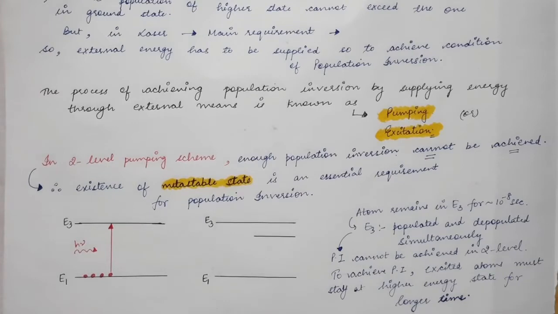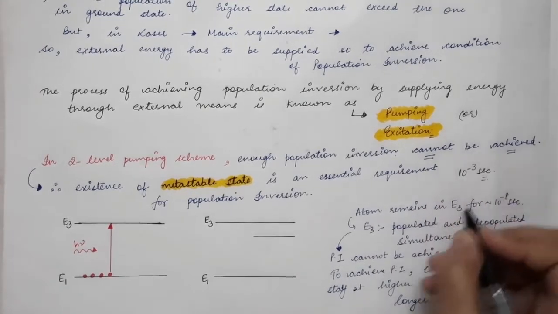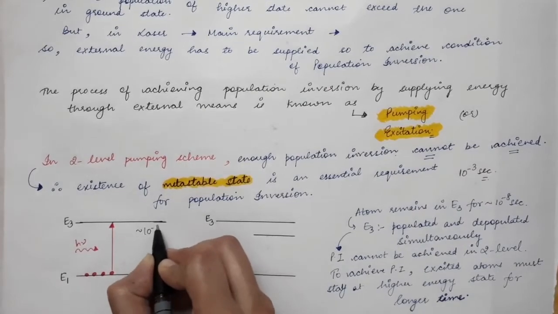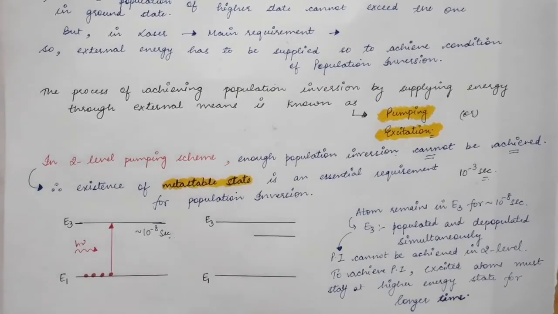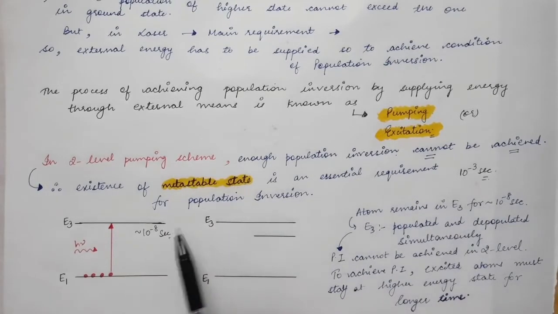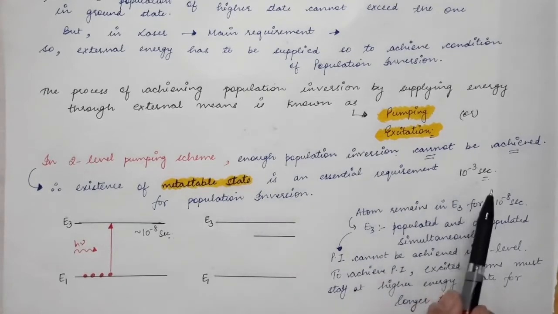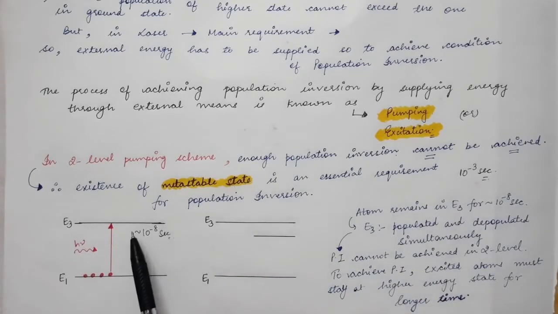A metastable state is the one which has a longer lifetime, and on an average the lifetime of a metastable state is of the order of 10 power minus 3 seconds, and a normal excited state has a lifetime of about 10 power minus 8 seconds. So you can see that the lifetime of a metastable state is about 10 power 5 times that of the lifetime of the normal excited state. The lifetime of a metastable state is very large as compared to the normal excited state.